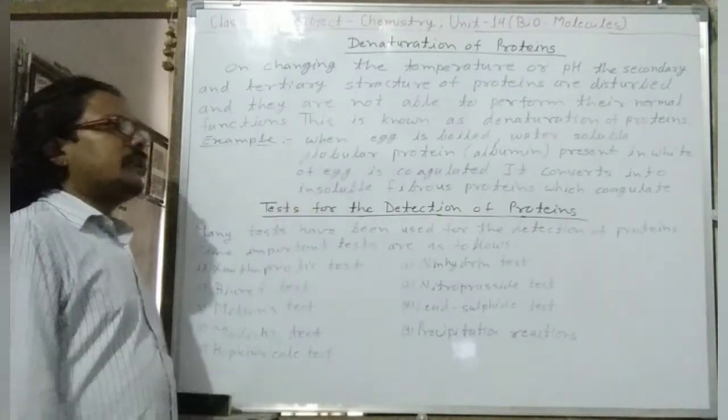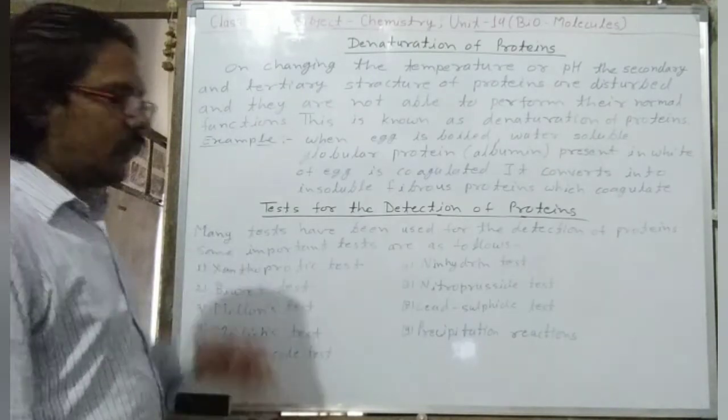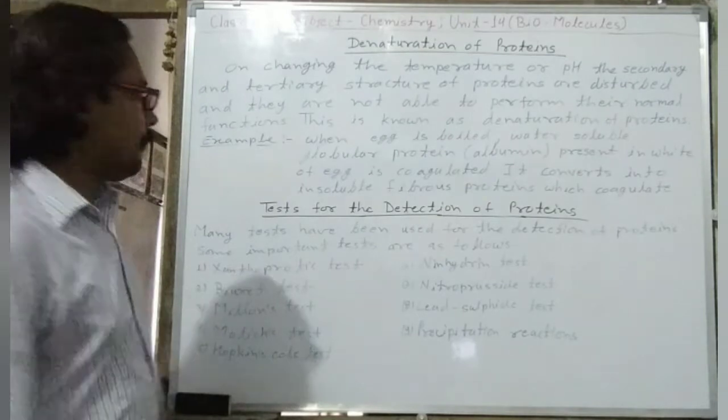This type of coagulation is known as denaturation of protein.